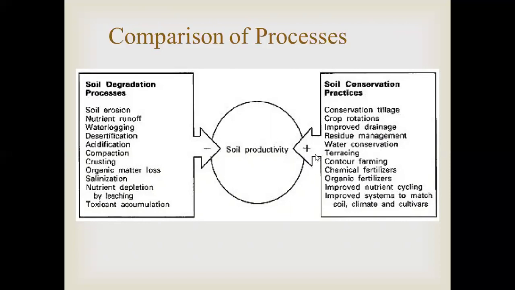So unless these positive effects are acting, unless the negative effects are completely controlled, or at least they are functioning in a minimal manner, soil productivity will not increase. Unless the soil productivity increases, the production from that particular soil, that is the food or the plant products which are coming out of that particular area, will be less or minimal.